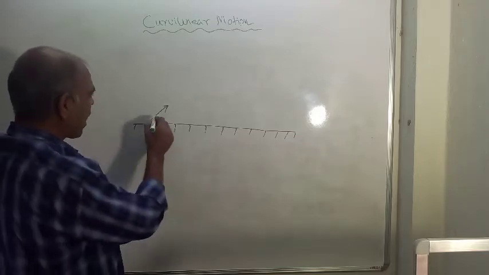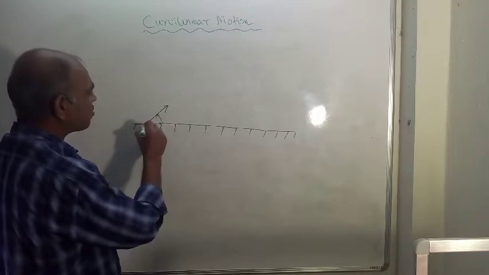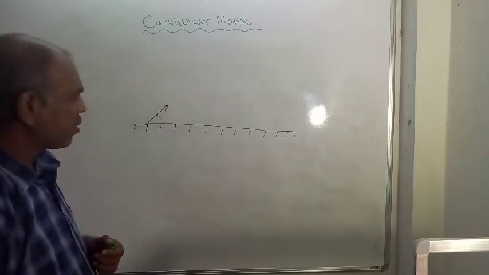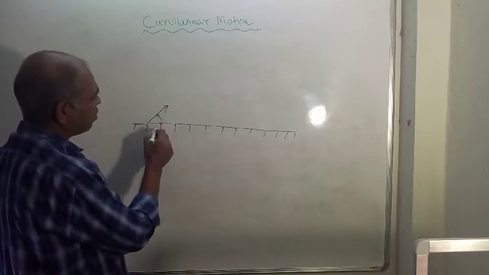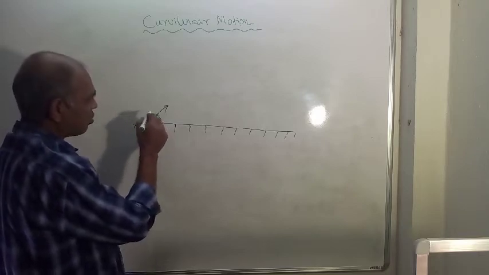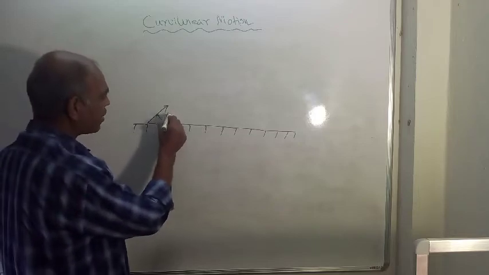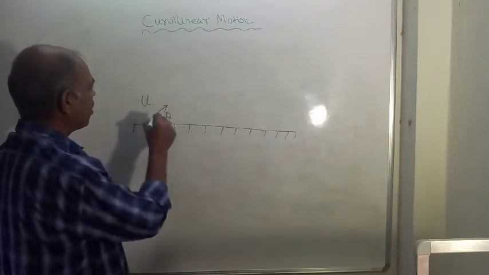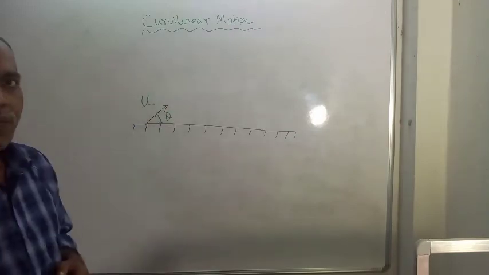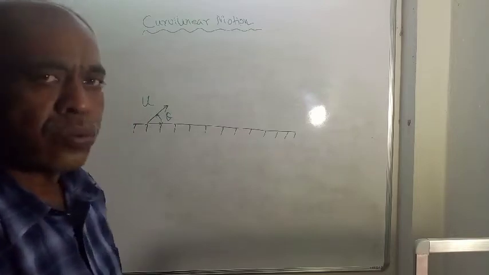Suppose this represents the velocity vector. The angle the velocity vector makes with the ground is theta, and the initial velocity with which the particle is thrown is u.